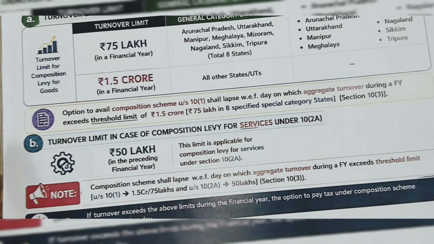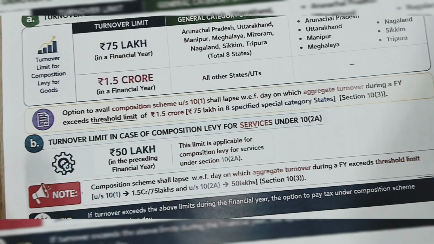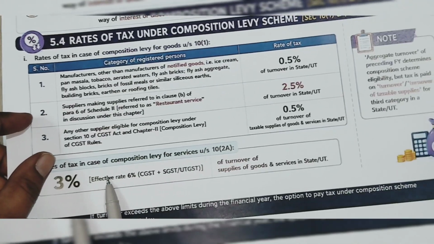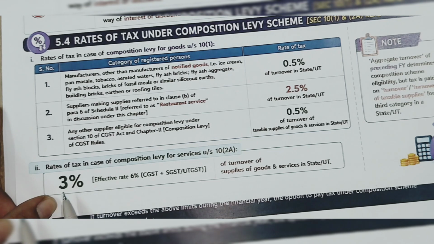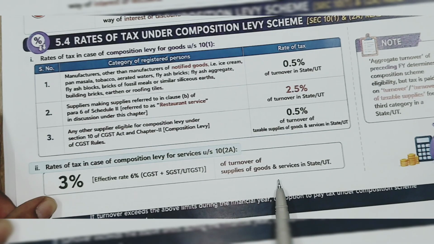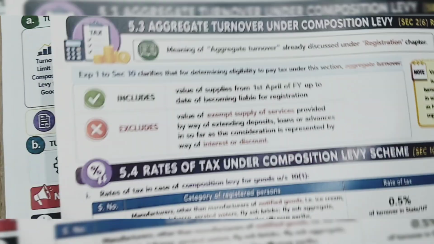And what is the rate? In case of services, the rate is 3%, that is 3% CGST plus 3% SGST or UTGST. Effective rate will be 6% on total turnover of the goods and services.